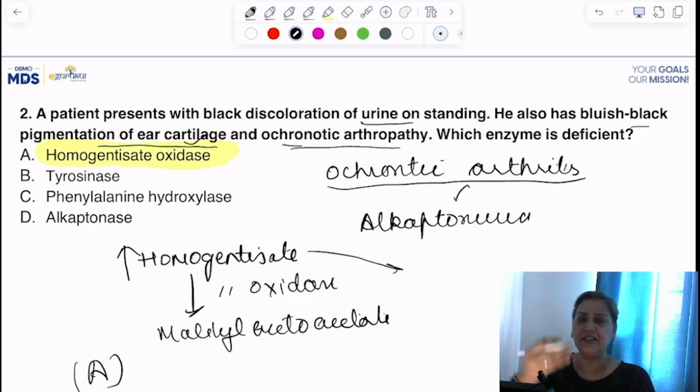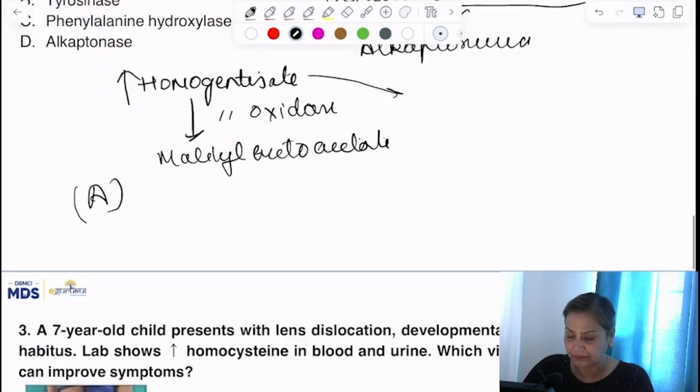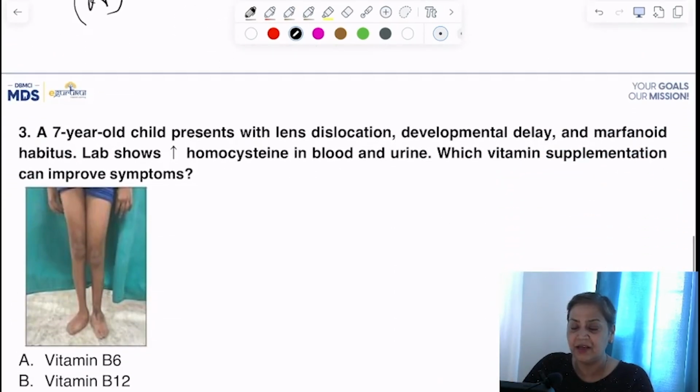Tyrosinase deficiency leads to albinism. Phenylalanine hydroxylase, just now we said it leads to phenylketonuria, and Alkaptonase is not an enzyme. Clear? Moving on to the third question. A 7-year-old child presents with lens dislocation, developmental delay, and marfanoid habitus.